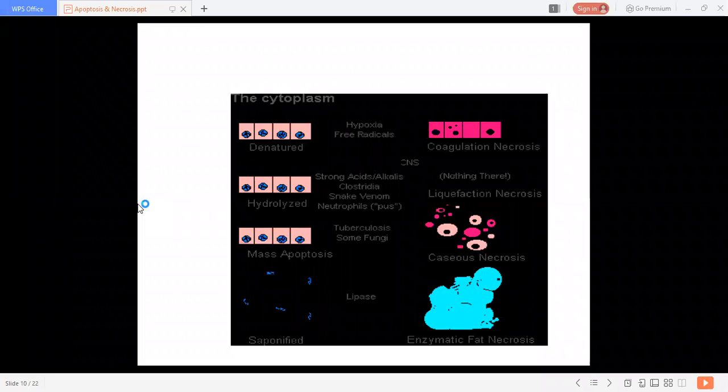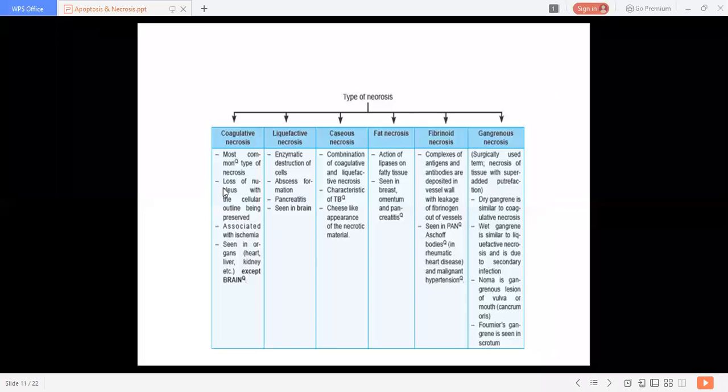In this coagulative necrosis, the other features are with nuclear disintegration. There are three types of nuclear disintegration that occur: karyolysis, pycnosis, and karyorrhexis. These three types of nuclear disintegration occur with this, sorry, coagulative necrosis. So these are the characteristic changes that occur with the nucleus in coagulative necrosis.